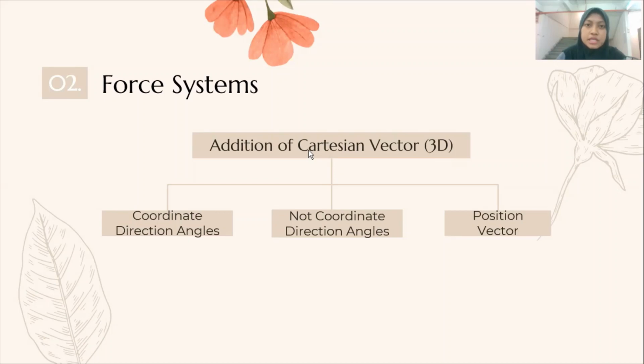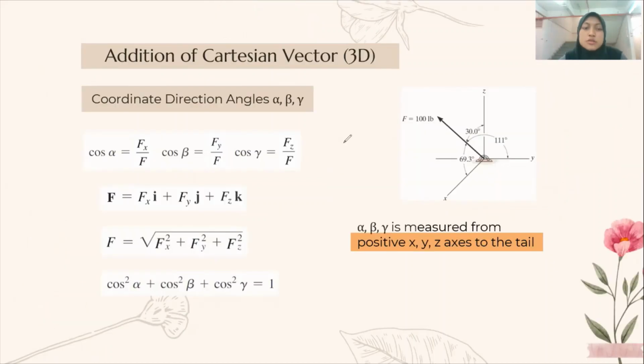So in 3D, we will see three situations. Situation 1 is coordinate direction angles, situation 2 is about non-coordinate direction angles, and situation 3 is about position vector. In 3D, it is easier for us to express the vector in Cartesian vector form, with i, j, and k components along the x, y, and z axes. So for 3D, we will look at situation 1 first, which is coordinate direction angles.